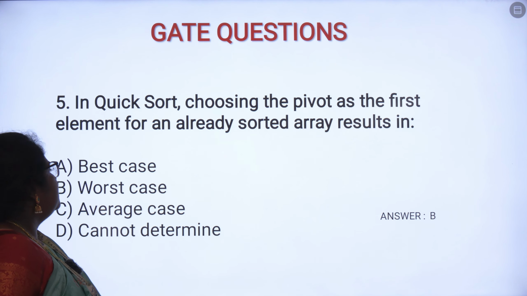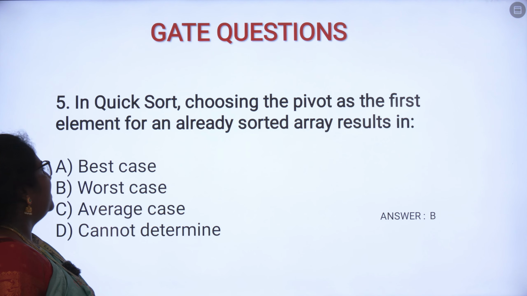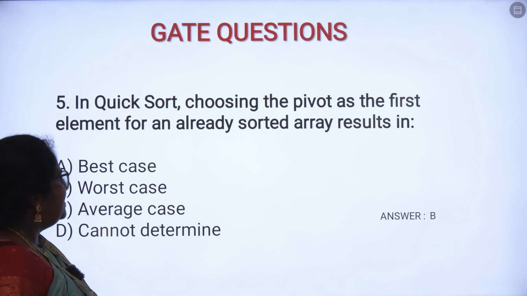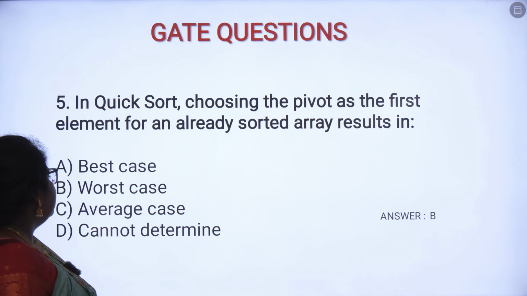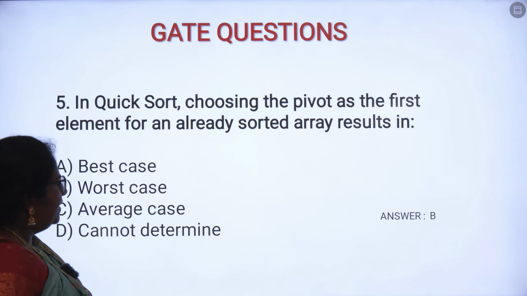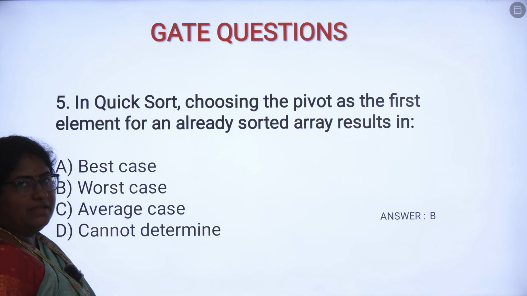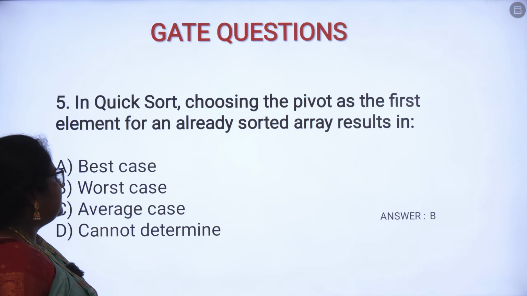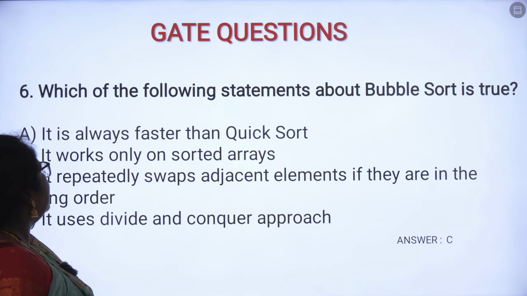So the fifth question is, in quicksort, choosing the pivot as the first element for an already sorted array results in: option A best case, option B worst case, option C average case, option D cannot determine. Here the answer will be B. So worst case, that is the answer.